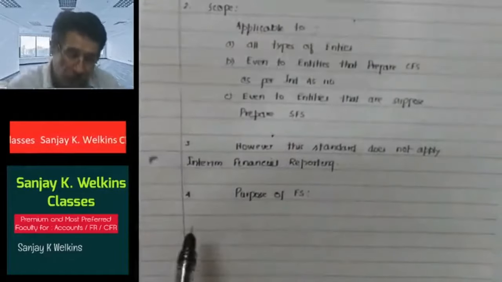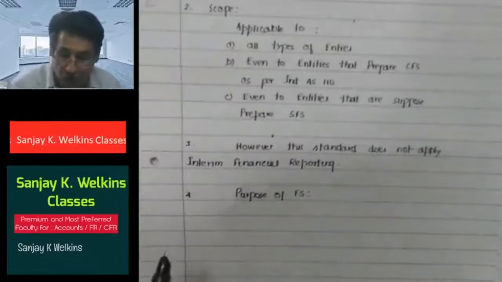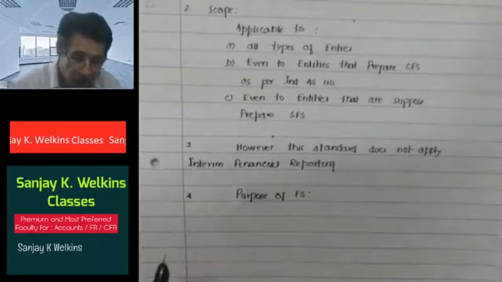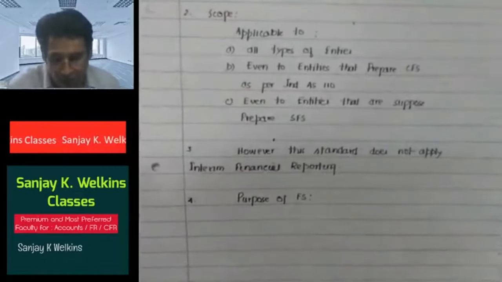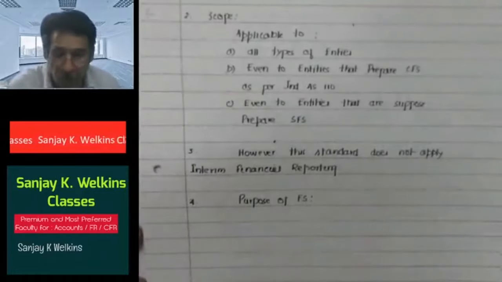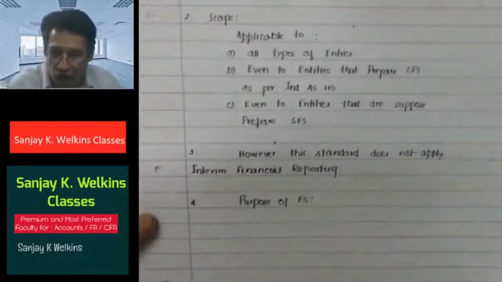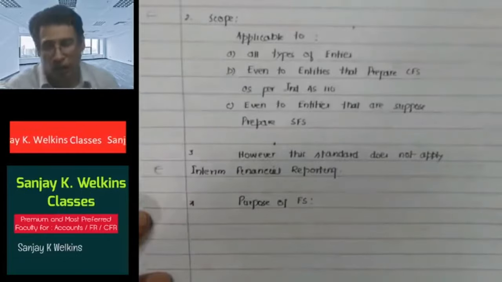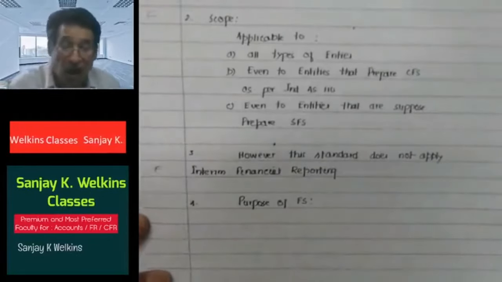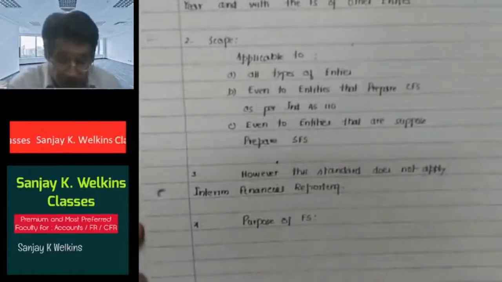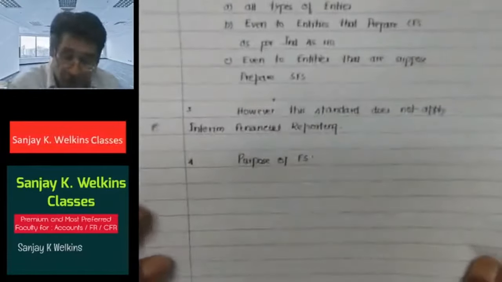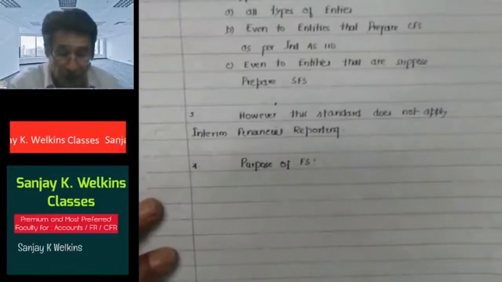The objective of the financial statement is to provide information about the financial position, the financial performance and the cash flow of the entity, as we are very well aware, especially to the wide range of users who have an interest in our concern. Correct?